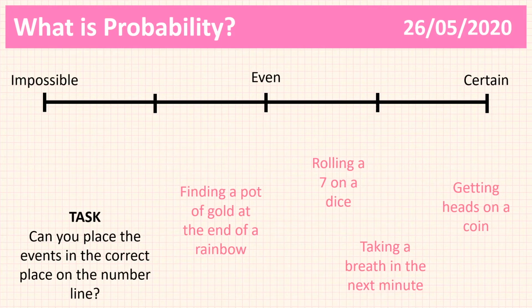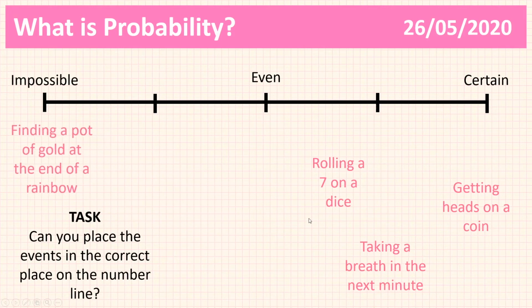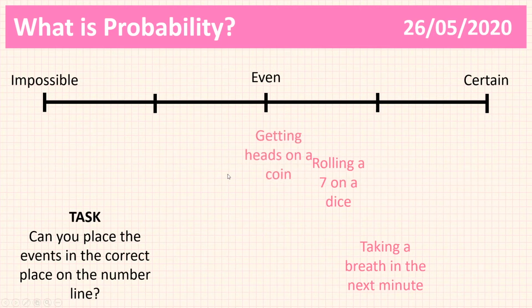Okay, so let's have a look at these answers. So finding a pot of gold at the end of a rainbow is pretty much impossible. You're probably not going to find it. It's not a complete impossibility, but for this exercise, we're going to say it is an impossibility. The next one, getting heads on a coin. Well, that's an even chance because you can either get a head or a tail. We're not going to consider the coin landing directly on its side. Don't worry about that. That will just make life significantly harder, and we don't need to consider that right now.